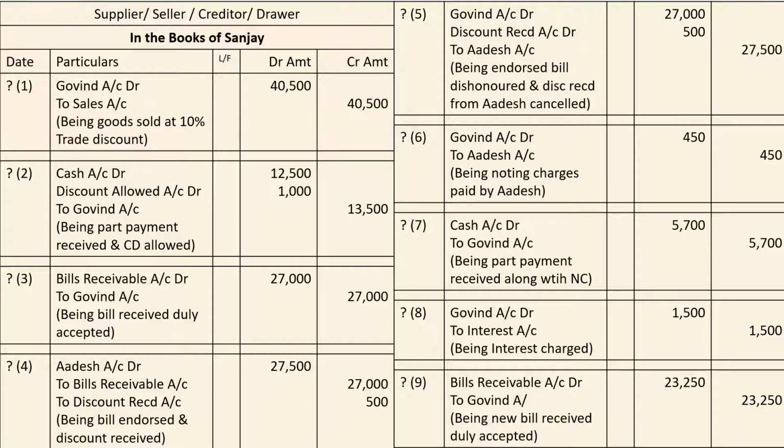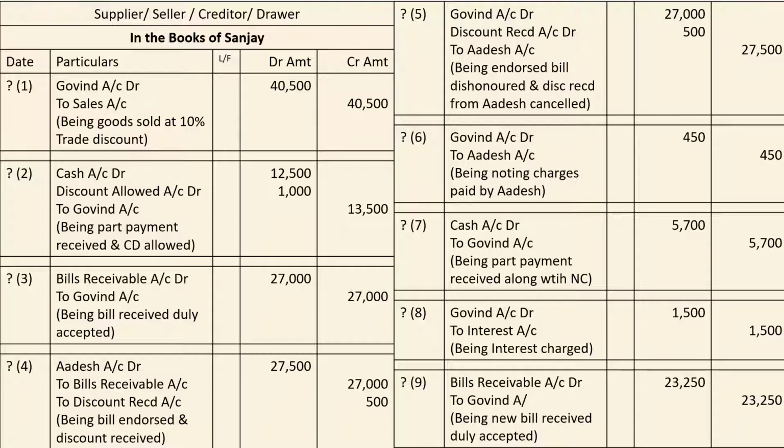Govind account will be debited by the old amount. Old amount is how much? 27,000. But Adesh account will be credited by his old amount, and Adesh's old amount was 27,500. So discount received account will have to be cancelled now. When discount received is enjoyed, at that time it is income, that's why it is credited. When it is cancelled, it is required to be debited.